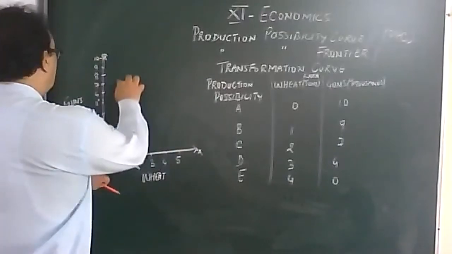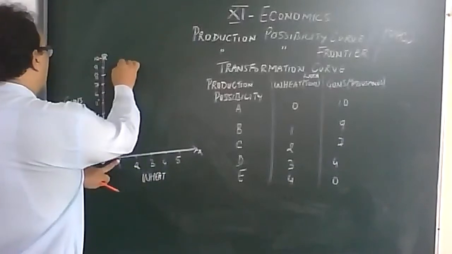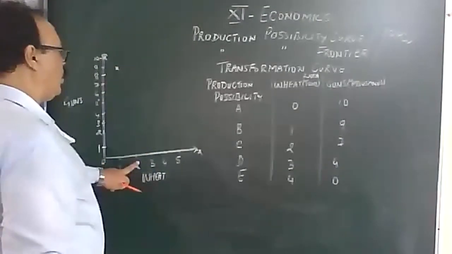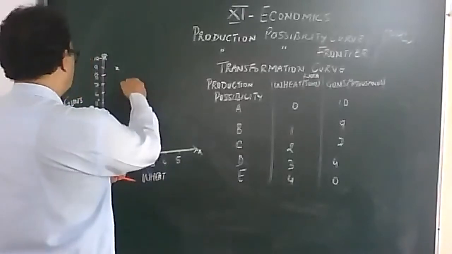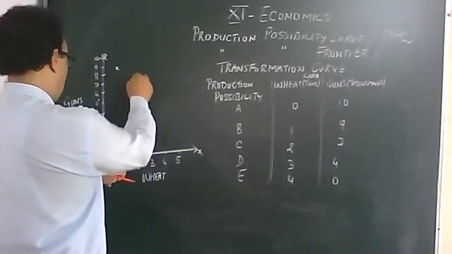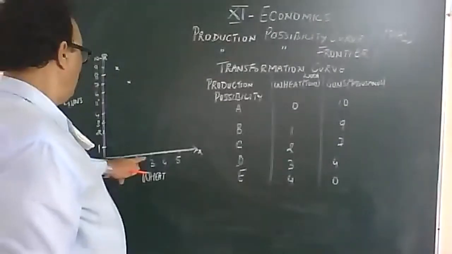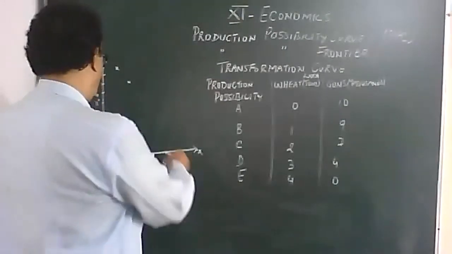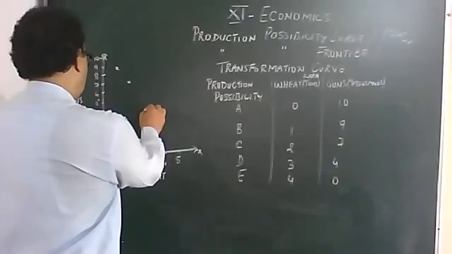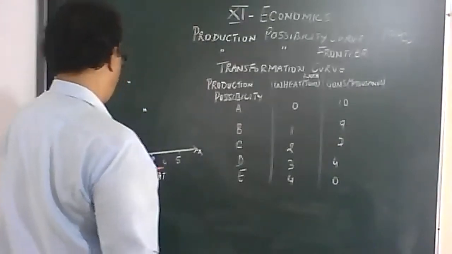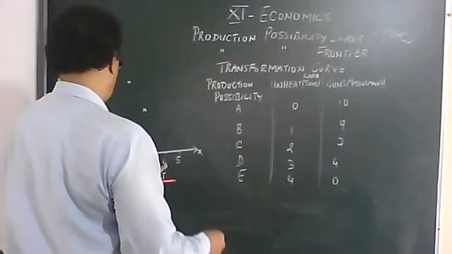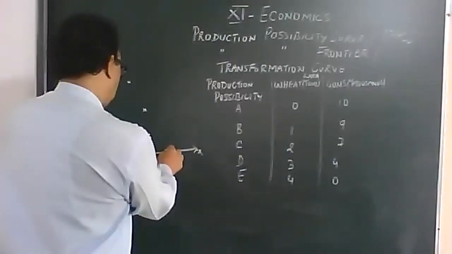Then 2 wheat, 7 guns. 3 wheat, 4 guns. And 4 wheat, no guns.